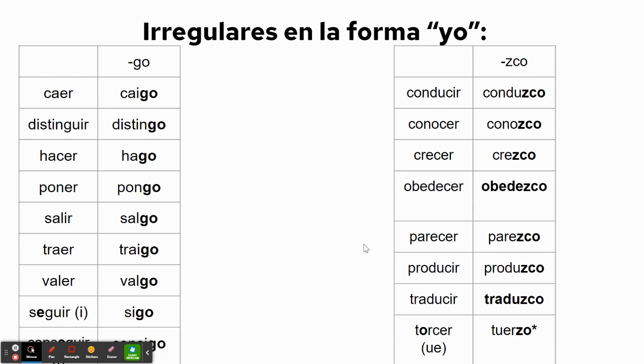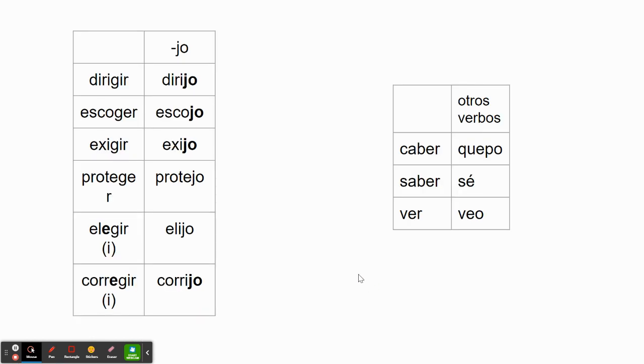So for these yo form verbs here: conducir, conduzco, conocer, conozco, crecer, crezco, obedecer, obedezco, parecer, parezco, producir, produzco, traducir, traduzco. And as I said earlier, torcer is tuerzo. A little different there.